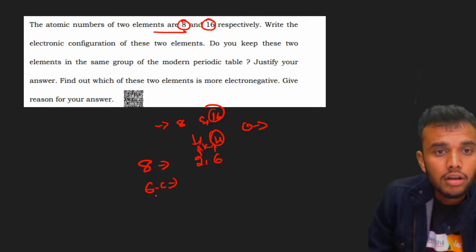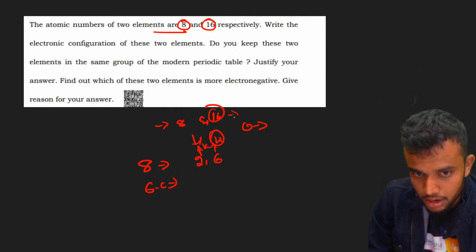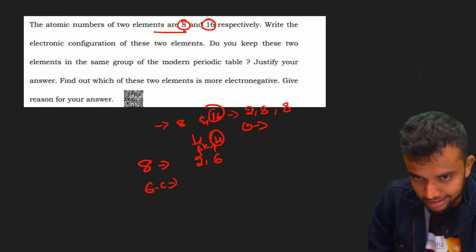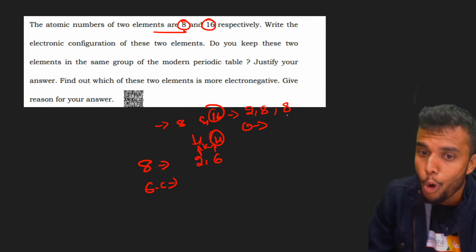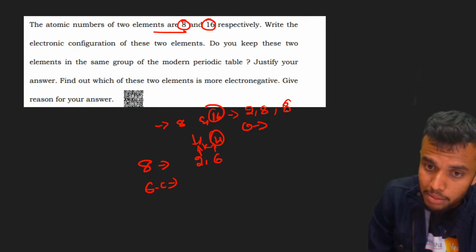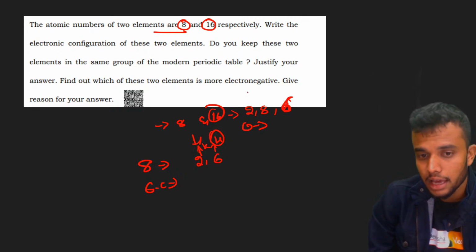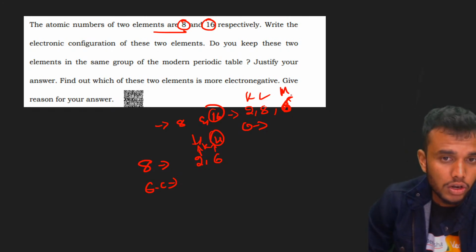In the case of 16, the electronic configuration is 2, 8, 6: K shell, L shell, M shell. These are the electronic configurations.